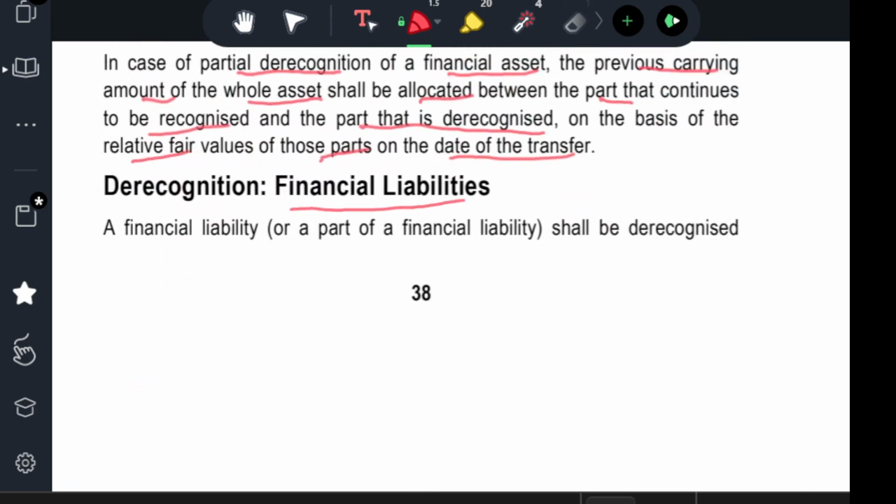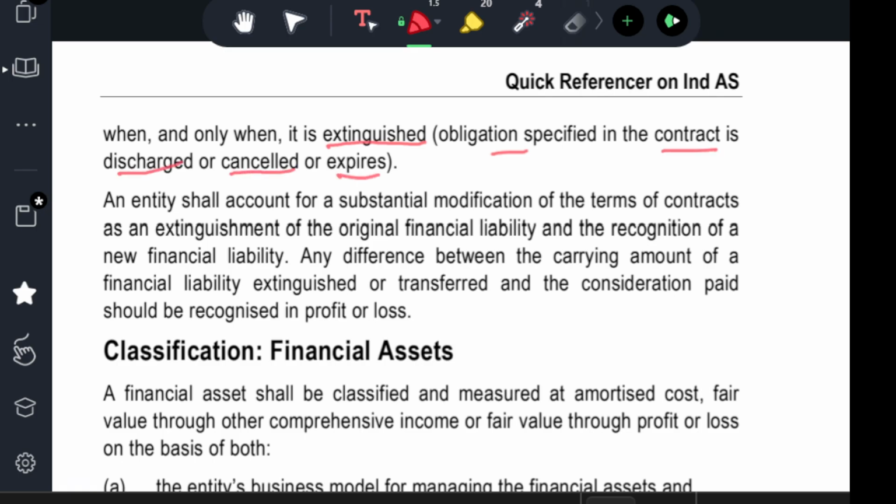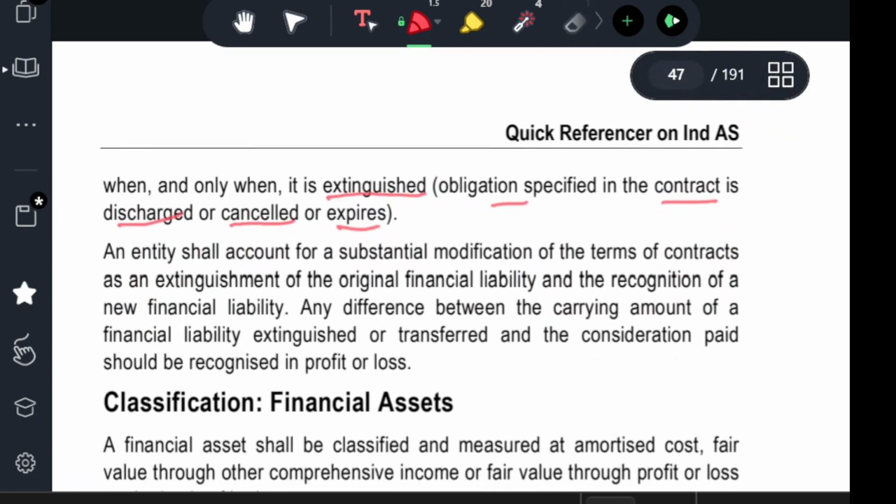Derecognition of financial liability. A financial liability or a part of a financial liability shall be derecognized when and only when it is extinguished. The obligation specified in the contract is discharged, cancelled, or expires. So every obligation has three things: the obligation can be discharged, or the obligation has expired, or the obligation can be cancelled. Only in these three cases can the financial liability be derecognized.